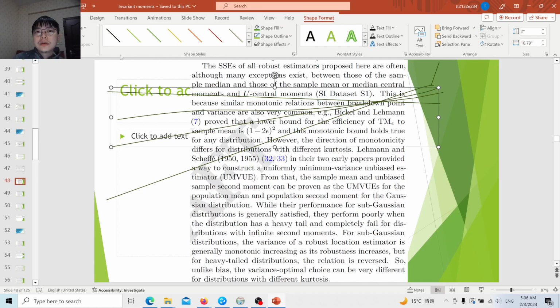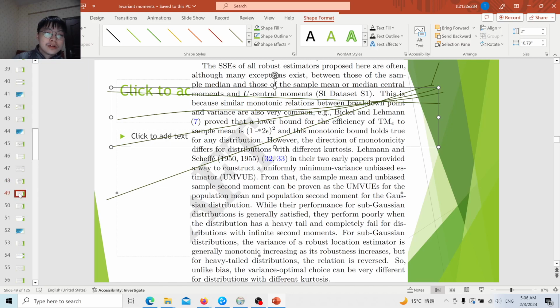And then there is an issue that the variance-optimum choice can be different for different kurtosis. For example, here, if you just consider this 3, and this is not robust, the optimum choice will become this estimator. And if the kurtosis is here, then the optimum choice will become the median, right? So it is a little bit like that.